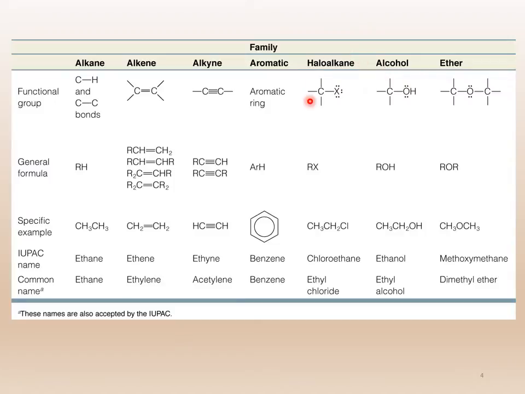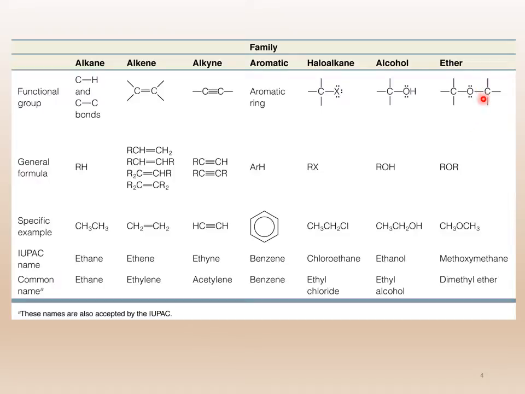Haloalkanes is also a family in which case one hydrogen from an alkane is replaced by one halogen. A halogen can be any one: fluorine, chlorine, bromine, whichever one. So that would be a haloalkane. An alcohol is when a hydrogen is replaced by an OH group. Do not confuse this with hydroxide. Okay, this is not hydroxide, this is an OH group. So that would be an alcohol.